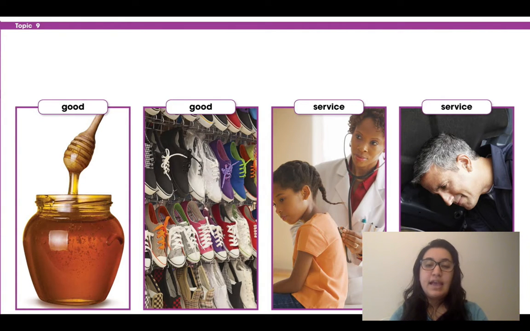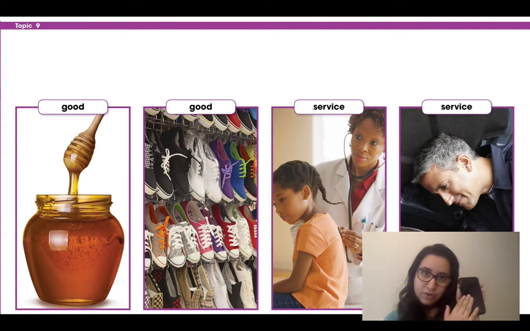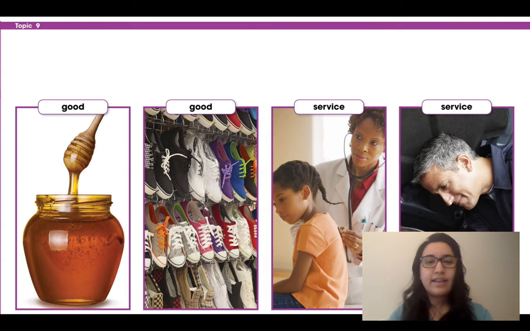And then a service. Just like the video said, a teacher is providing a service. So I'm not selling you anything. I'm not selling you this awesome new phone, or my pair of glasses. Those are goods. A service is you're offering your talents to somebody and you pay them for it. So you guys don't pay me to teach. California pays me to teach.